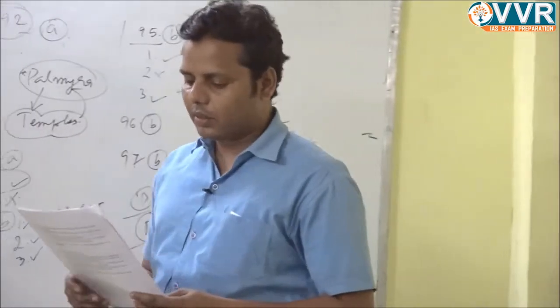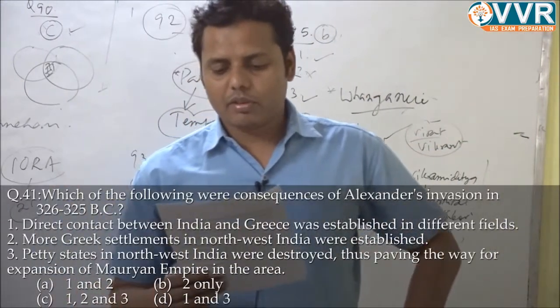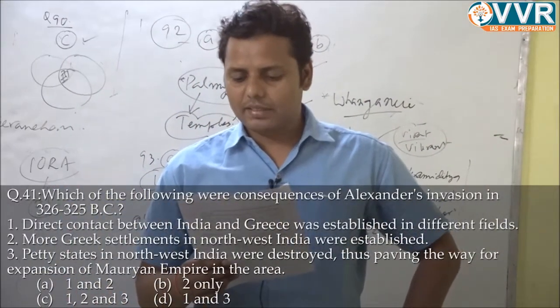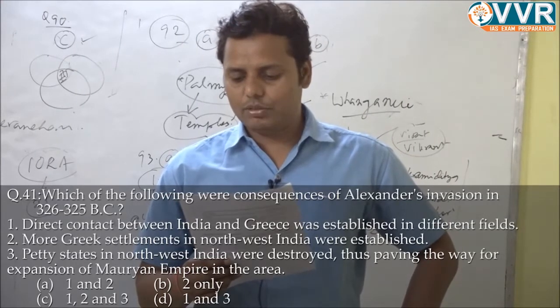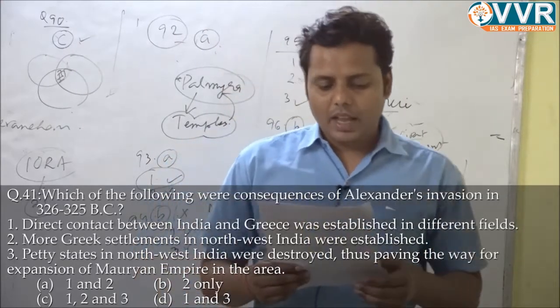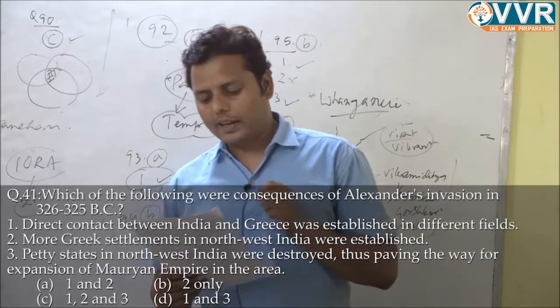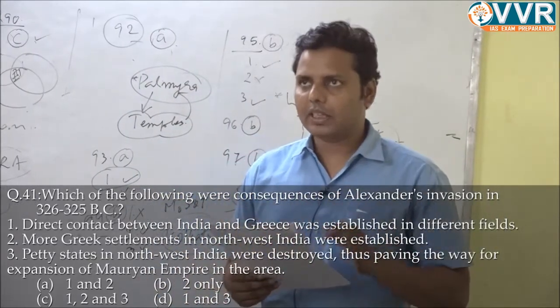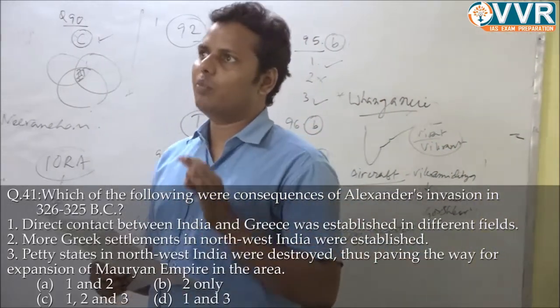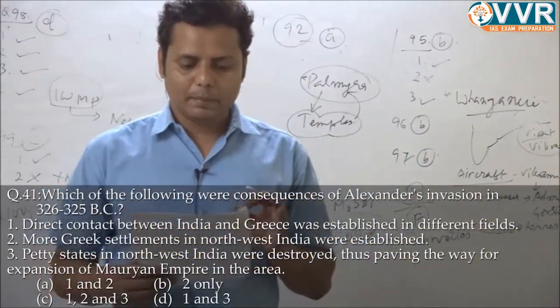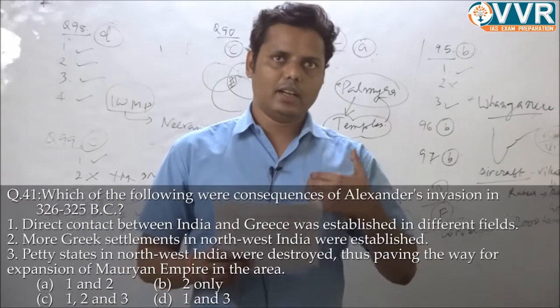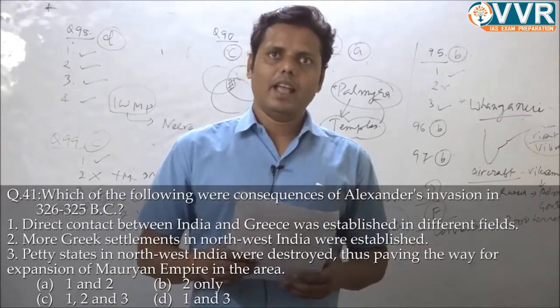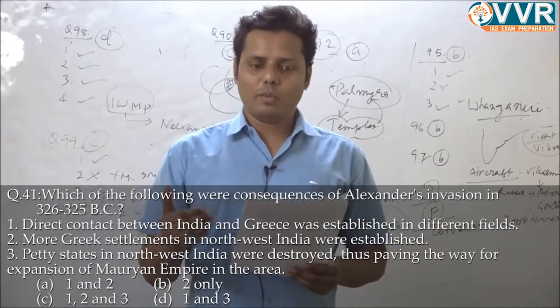So the question number first, 41. Which of the following were consequences of Alexander's invasion in 326-325 BC? The first statement is direct contact between India and Greece was established in different fields. That is true because India and Greece were always having a relationship, right? And this sea route relation was already there.